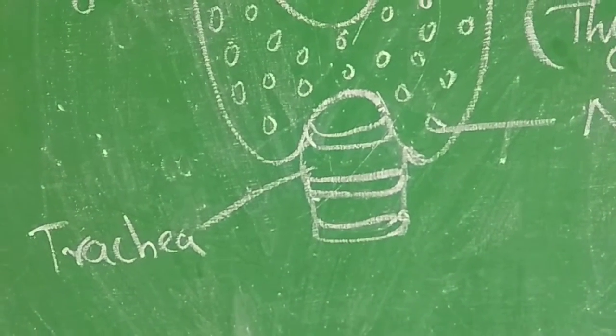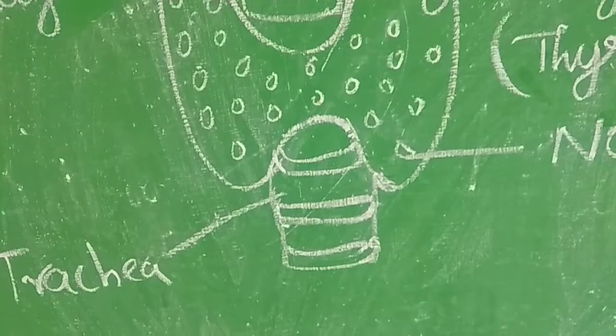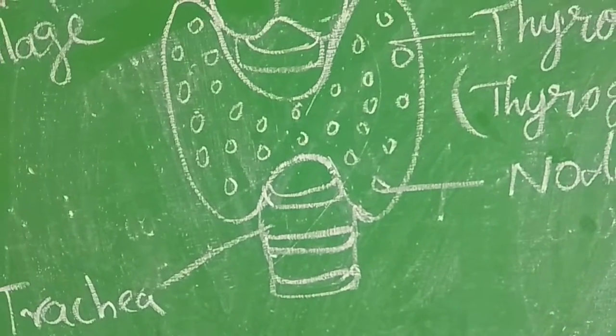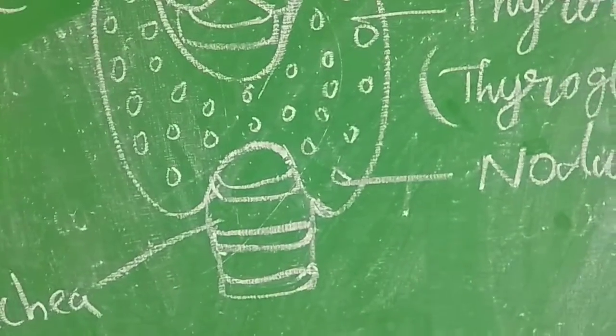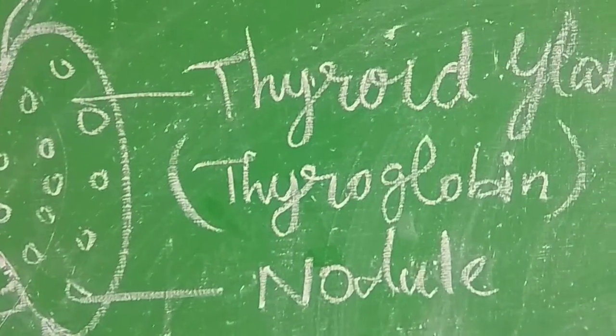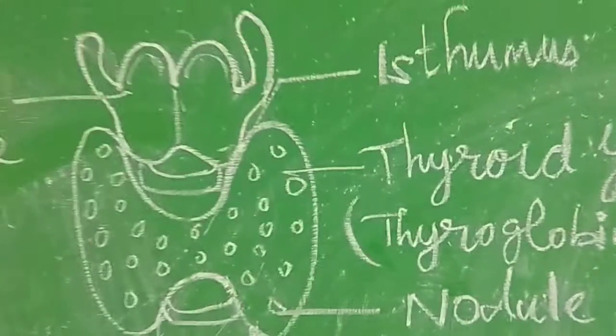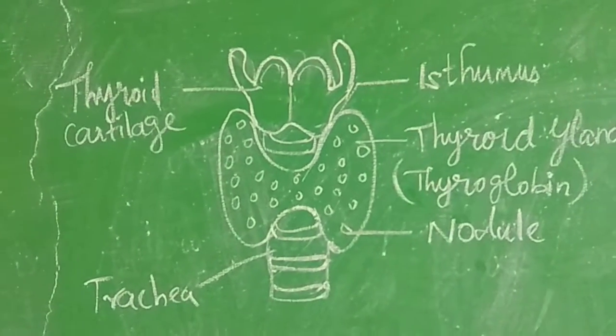This gland is composed of glandular follicles lined by cuboidal epithelial cells. These follicles are filled with a colloidal material called thyroglobulin. This is the structure of our thyroid.